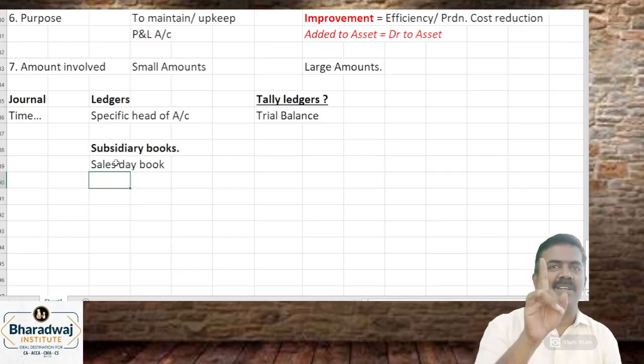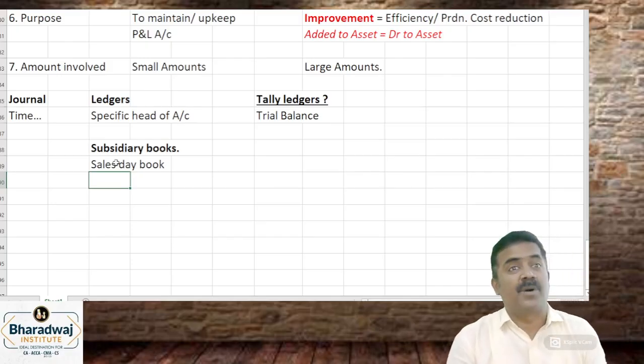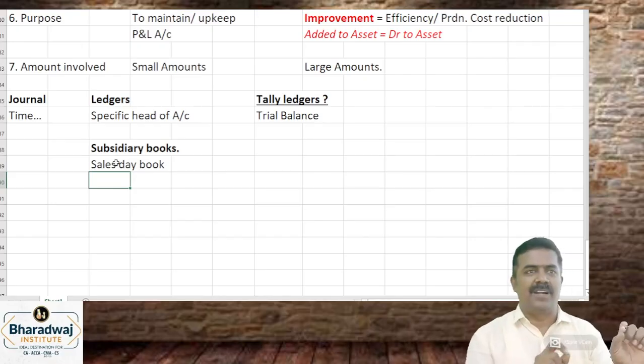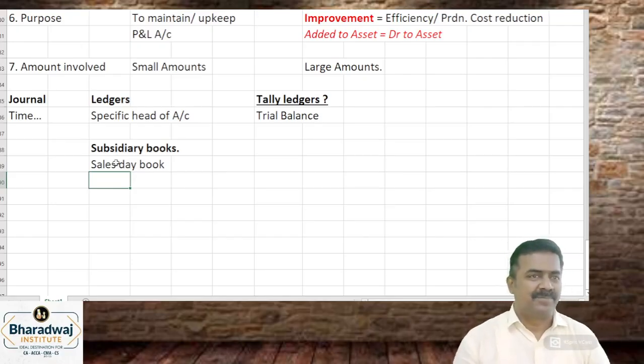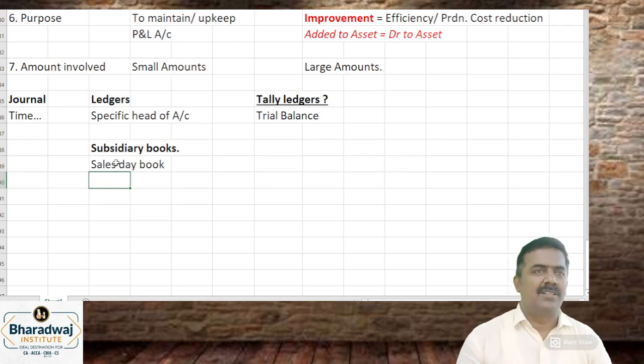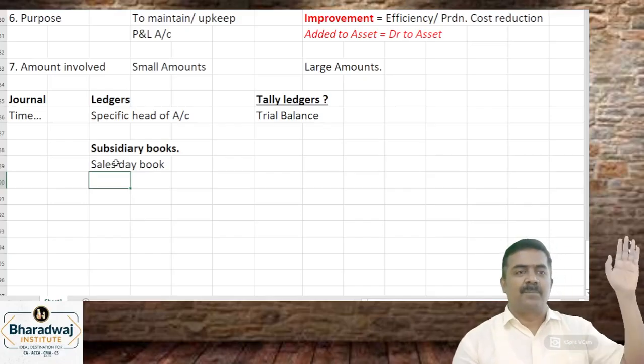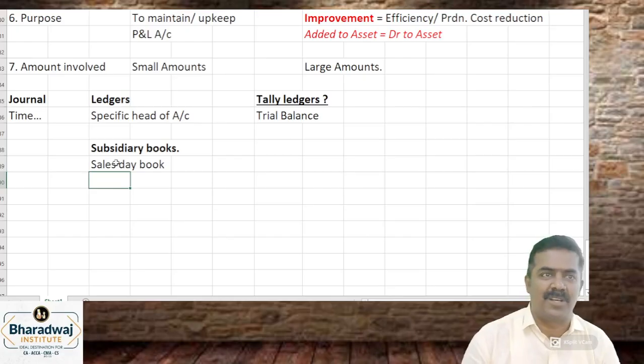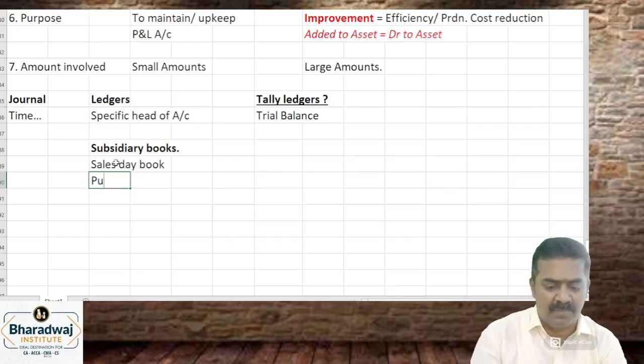So every day, one journal entry for sales, one journal entry for purchase. The journal entry can be passed once in a month also. You maintain the subsidiary book, and after the monthly total, you can pass one journal entry. Clear? For the month total sales, what entry will we pass? Debtors debit to sales. Instead of passing 500 entries for 30 days, you can pass one single entry and close. Like that, there will be a sales day book.